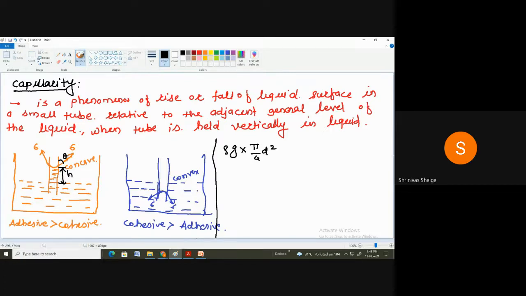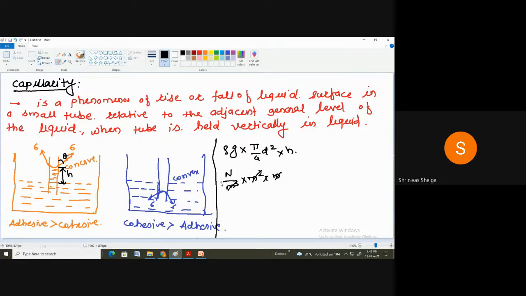Suppose h is the height raised inside the glass tube. So this is the area into height. So this is rho g, that is Newton per meter cube, into meter square into meter. You can see here, Newton per meter cube into meter square into meter. So this gets cancelled, and you will get Newton, that is the weight of the fluid.